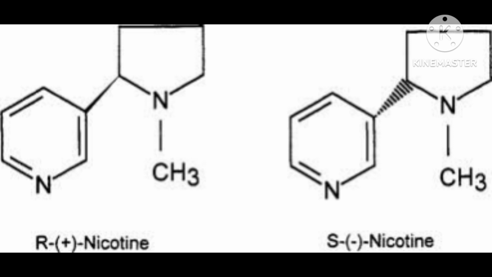The 6-membered ring is called pyridine. In this ring, 5 carbons are there and the 6th one is nitrogen. It is a heterocyclic ring having a total of 6 atoms, 5 are carbon, the 6th one is nitrogen.